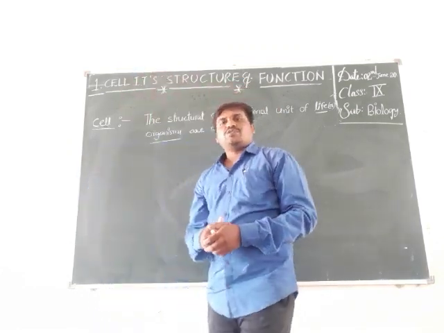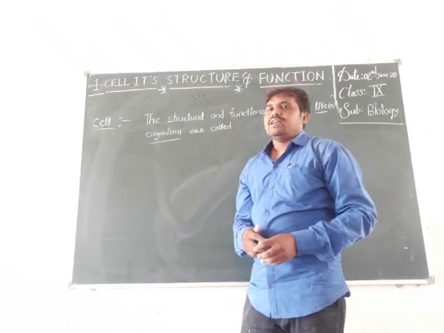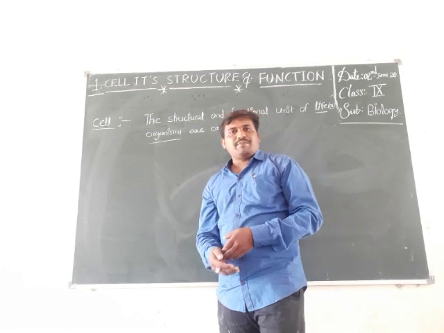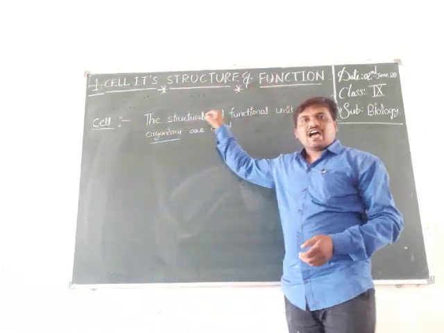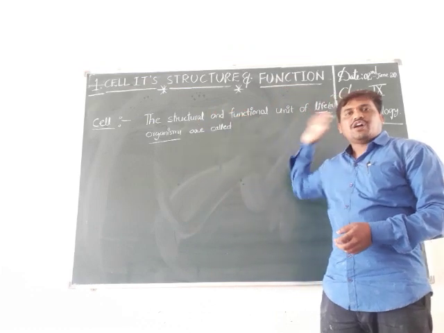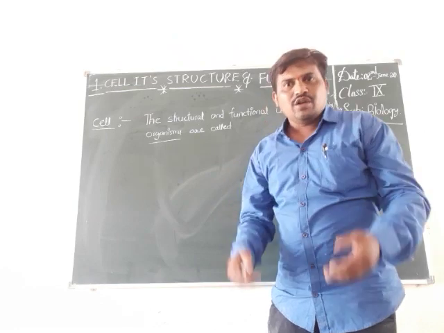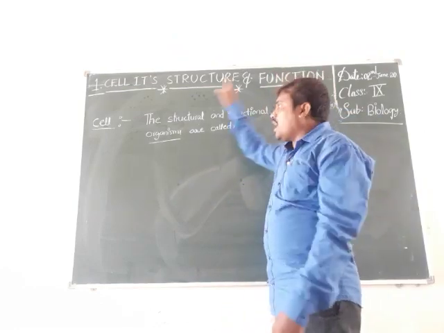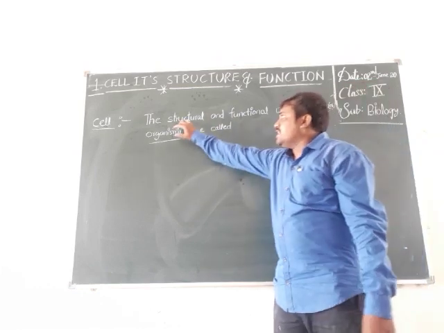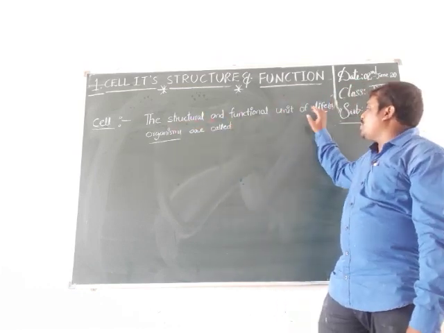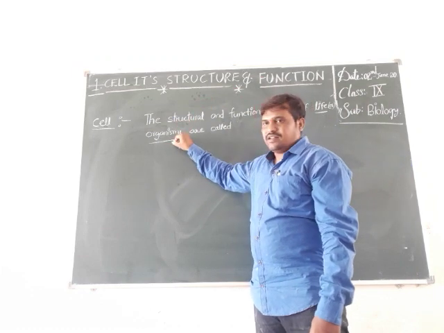How many students know the definition of cell? I will tell it once again. Cell means the structural and functional unit of life, or of organisms.